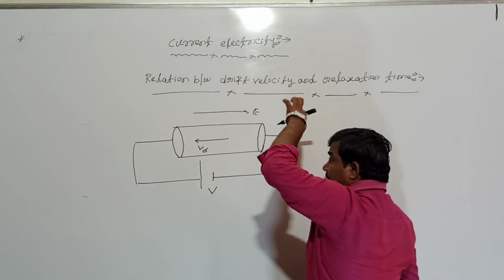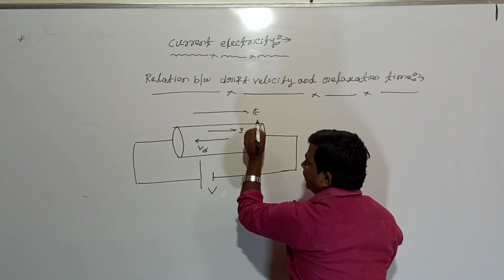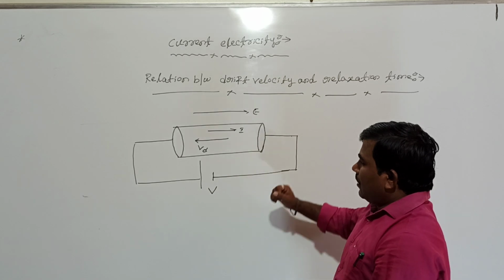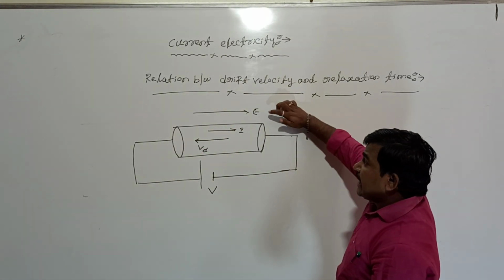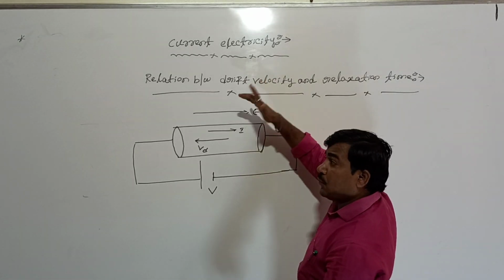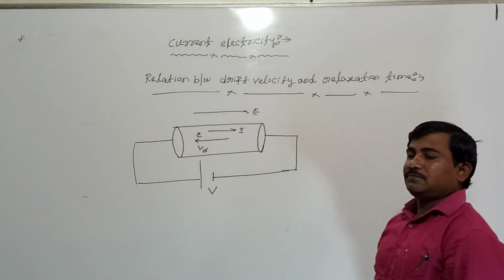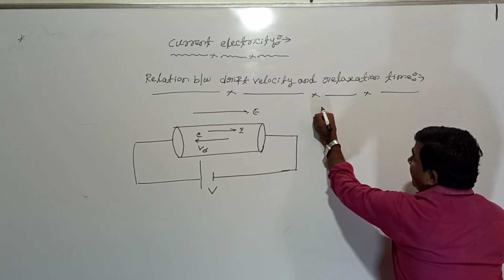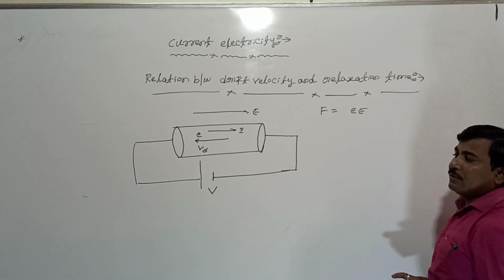If the velocity is in this direction, what is the direction of electric current? This is the direction of electric current. When free electrons move opposite to the direction of the electric field, the electric field exerts a force on the moving charge. What is the force experienced by the moving charge? The force F is equal to Q into E.